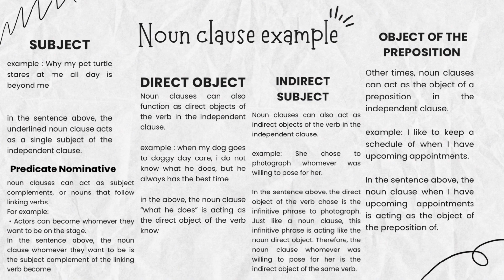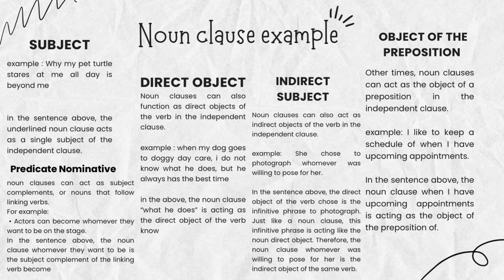Predicate nominative. Noun clause can act as subject complements, or nouns that follow linking verbs. For example: Actors can become whomever they want to be on the stage. In the sentence above, the noun clause whomever they want to be is the subject complement of the linking verb become.